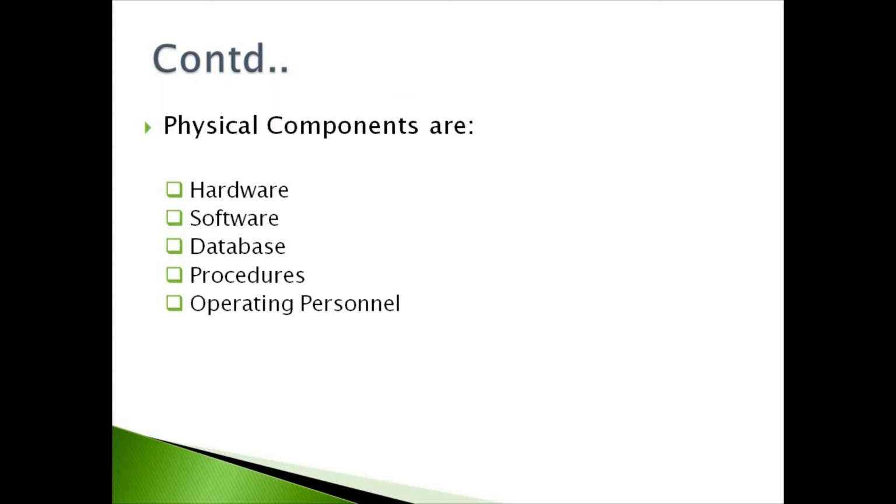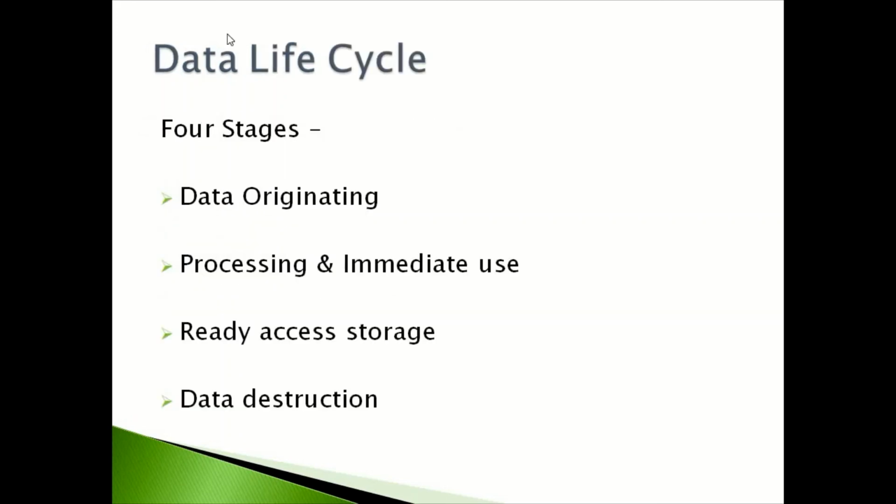Operating personnel are the users who use the system. It also involves the people who are involved in building MIS, such as the system analyst, programmers, database administrators, and the users. Next, we have data lifecycle.